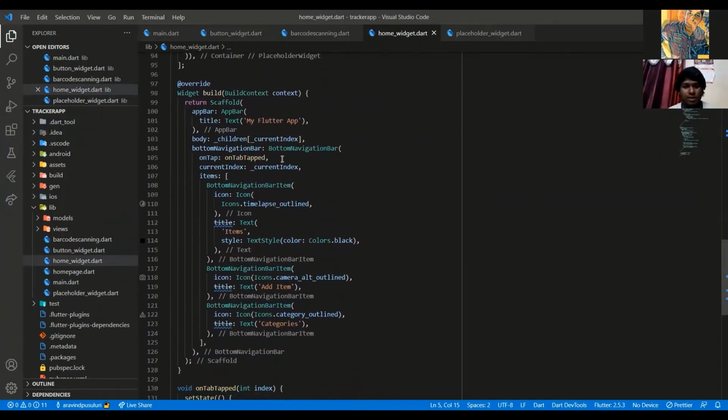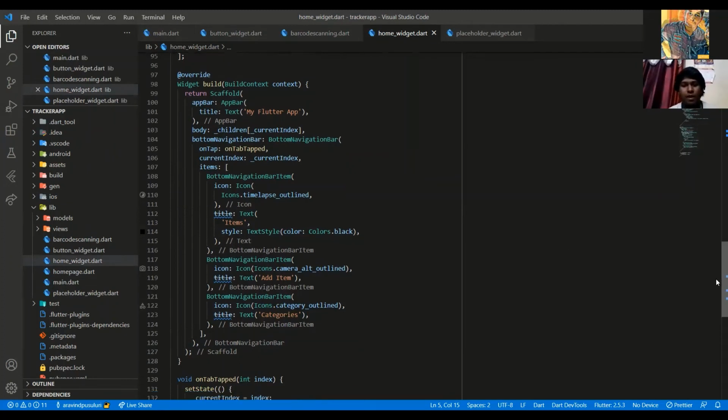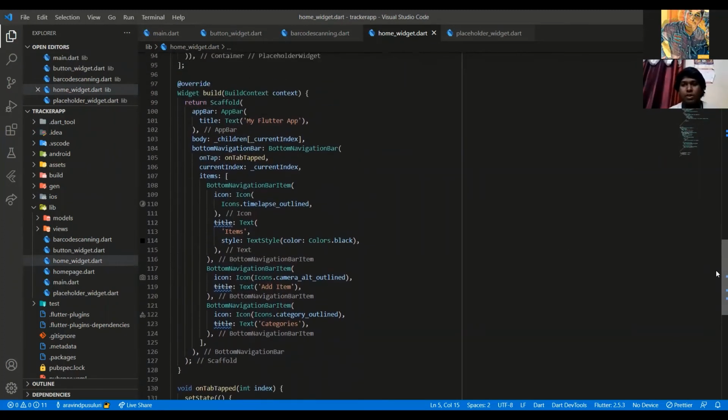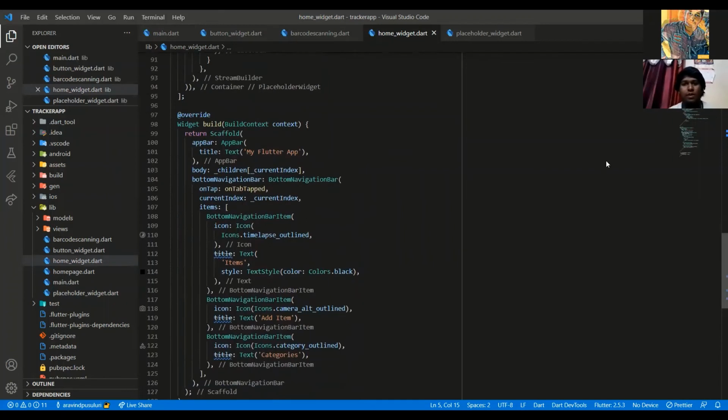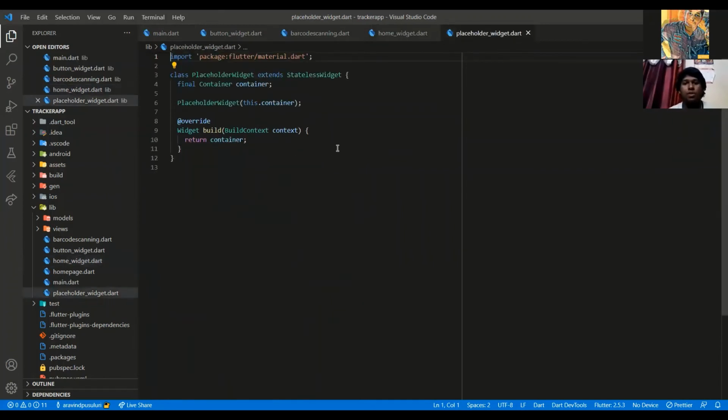As you can see, this is the part where the bottom part of the entire application is shown, where the add item, categories, and items part is displayed. And on tab, we are going to check what happens in every location. And this is the placeholder widget dot.